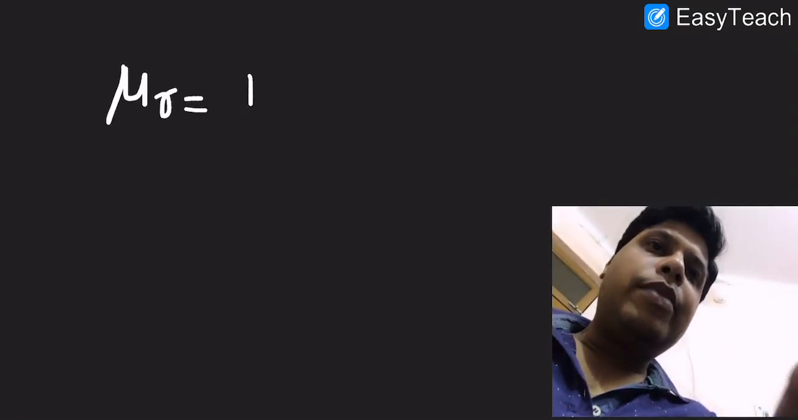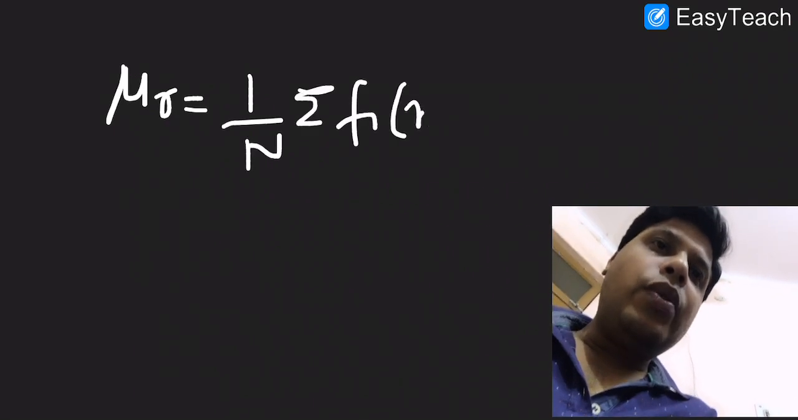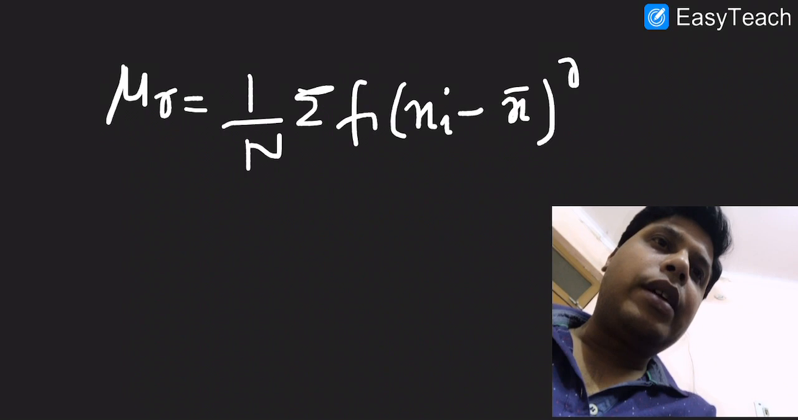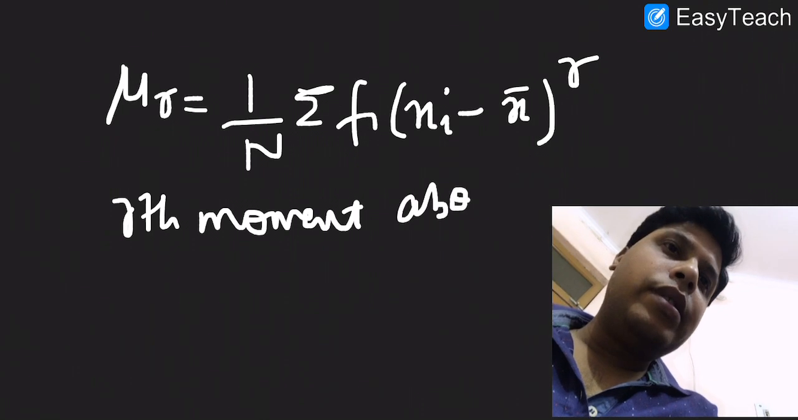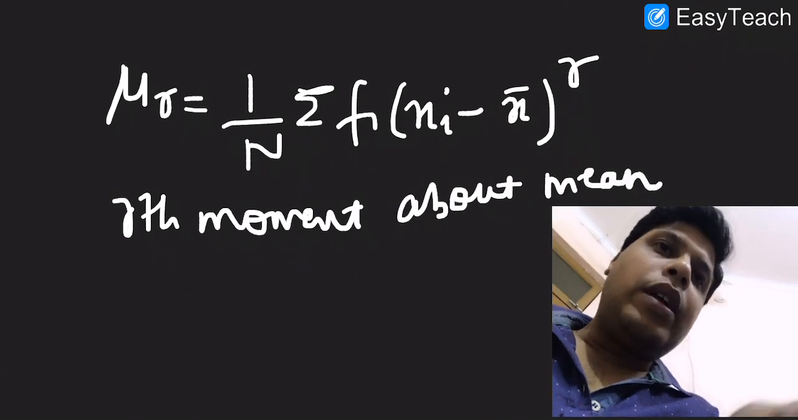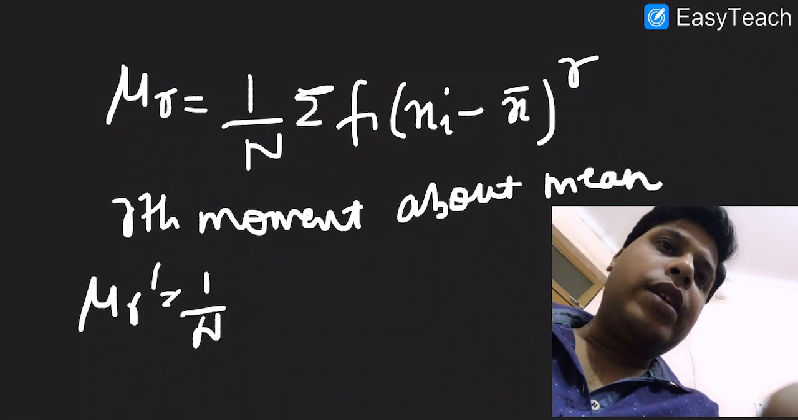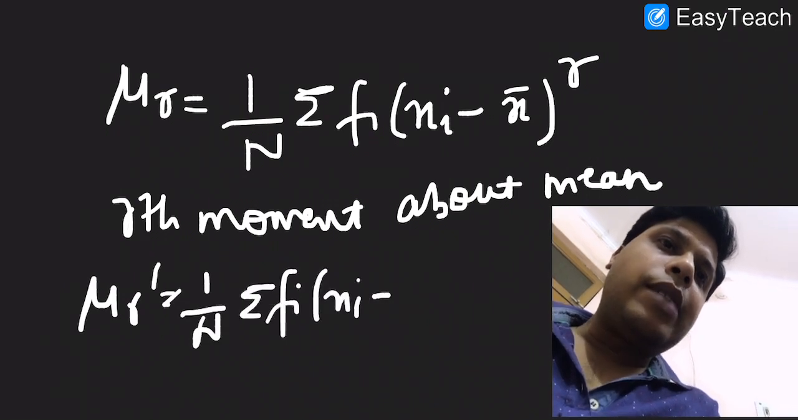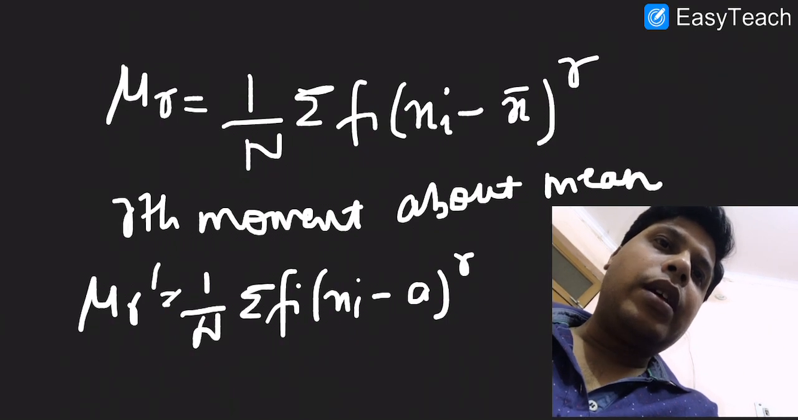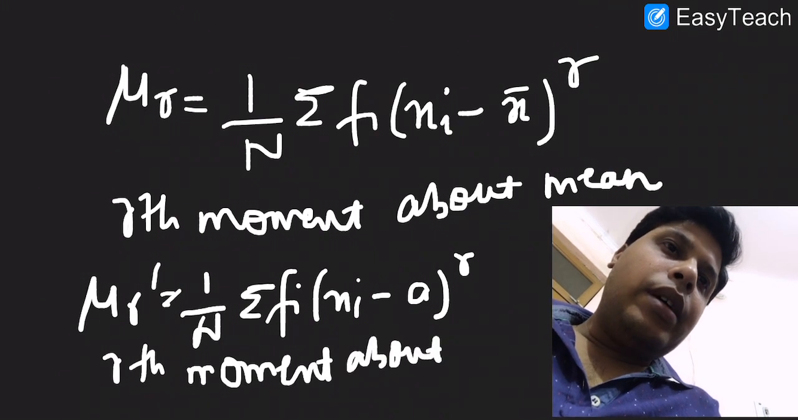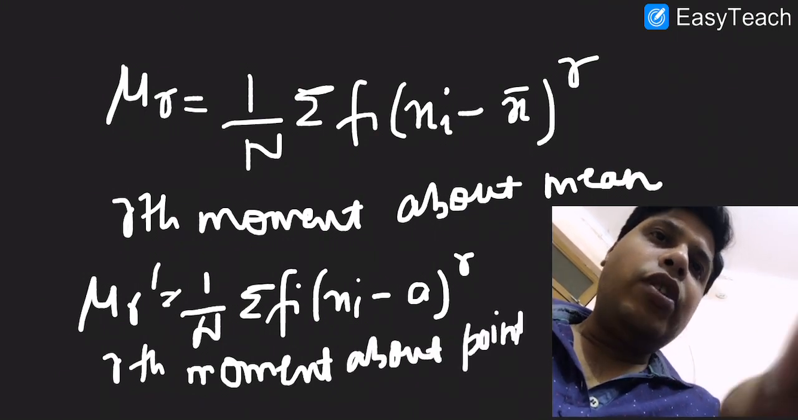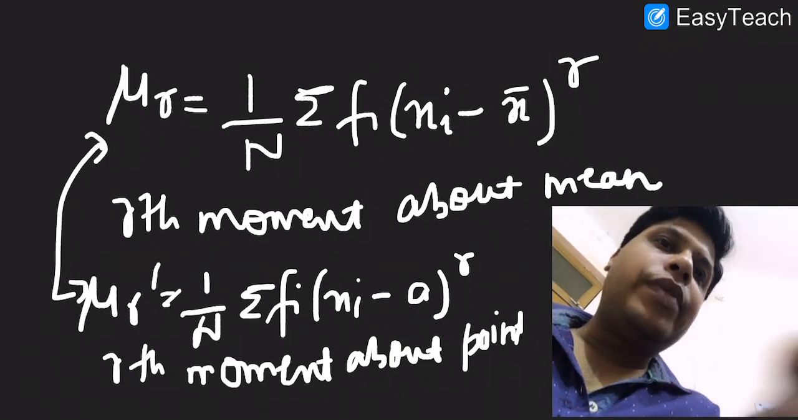First of all we should know that the rth moment about the mean is given by mu r equals 1 over n summation of fi into xi minus x bar power r. This is the rth moment about the mean. And also mu r dash is 1 over n summation of fi into xi minus a power r. This is the rth moment about the point a. So we want to establish a relationship between these two. Okay, so let's start the derivation.